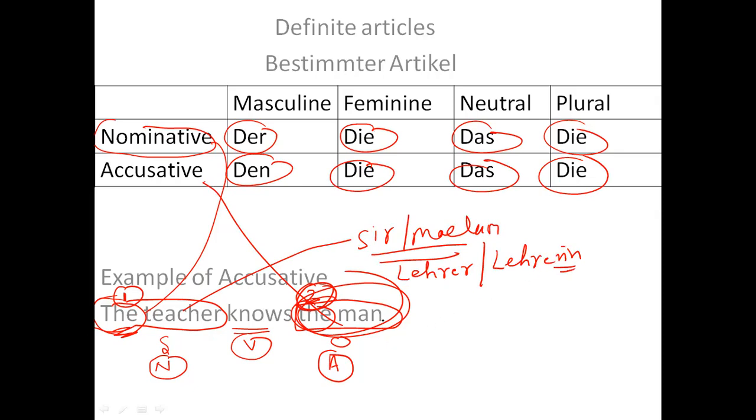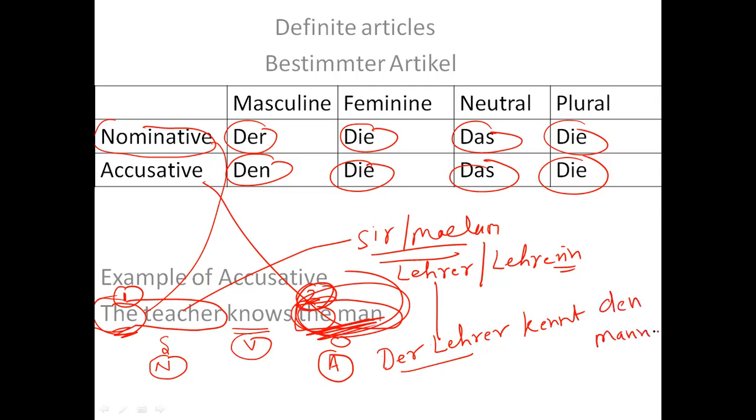So let's frame a sentence with "Sir" first. If I need to write "Sir", then I would write "der Lehrer", the male teacher, right? "Sir, der Lehrer kennt", knows, and then the man. Now the man is an object, hence it should be "den Mann".